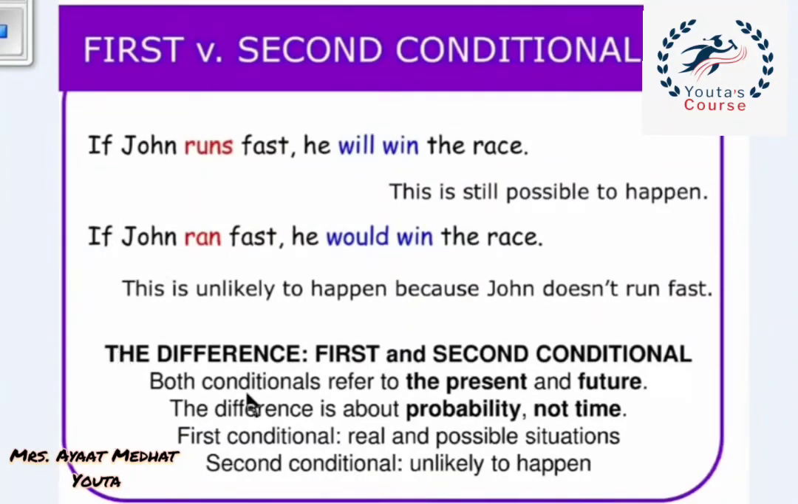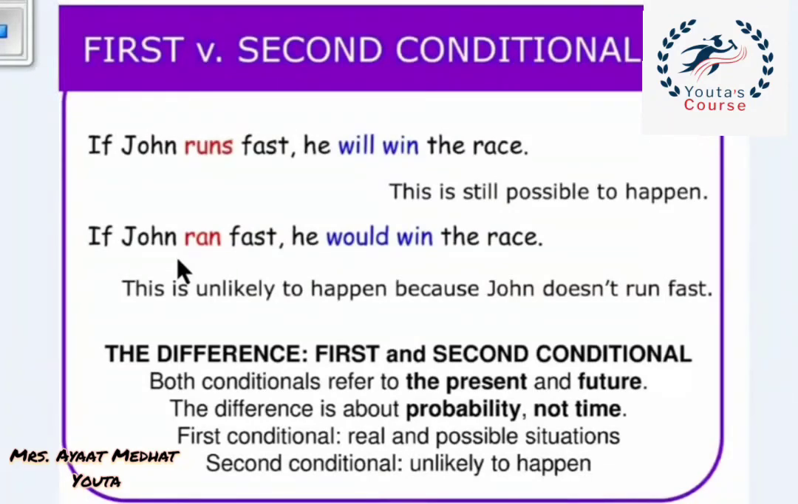The difference, first and second conditional. Both conditionals refer to the present and the future, but the difference is about the probability, not the time. The time, both of them are in the present or future. But the first conditional is real and possible situations. It will happen, but the second one is unlikely to happen because, as you see here, John can't run fast at all.